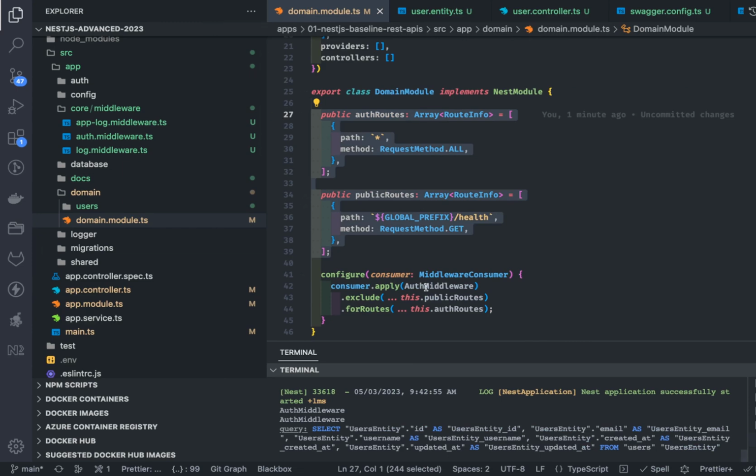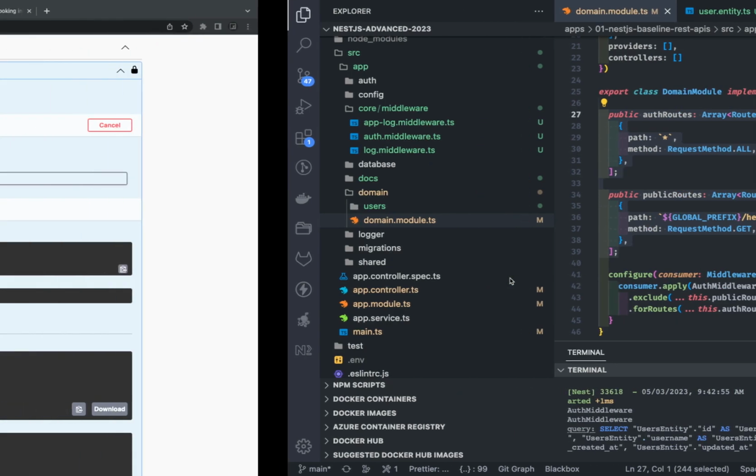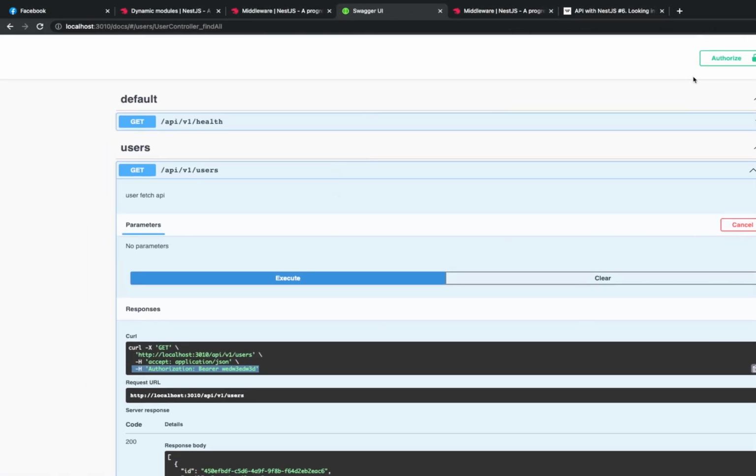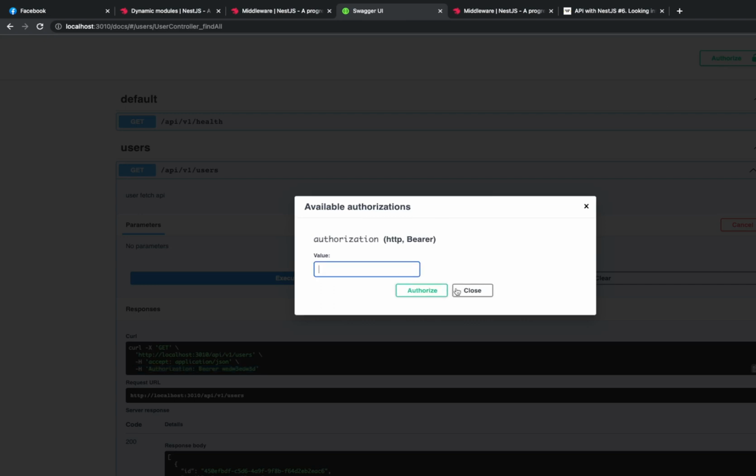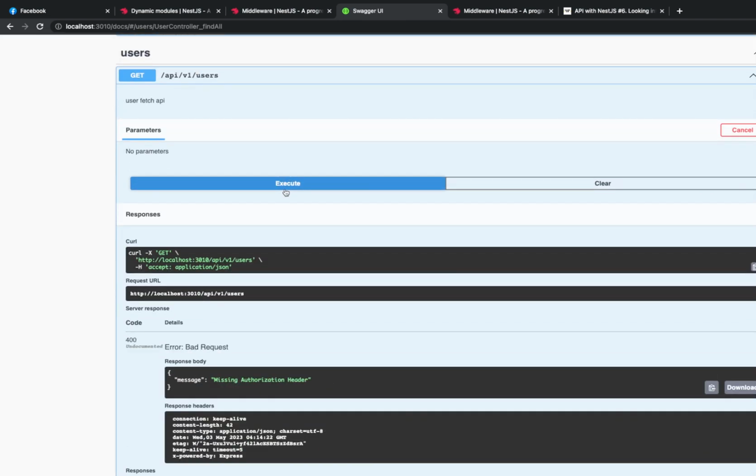Now this is all about middleware stuff. The next thing we are going to talk about is auth guards and exception filters. Right now if you see, if I'm not passing this, then what is the exception I'm getting? Just a message, right? So instead of that, we can have a status code, custom message, timestamp and all. That can happen through the exception filters in our code.